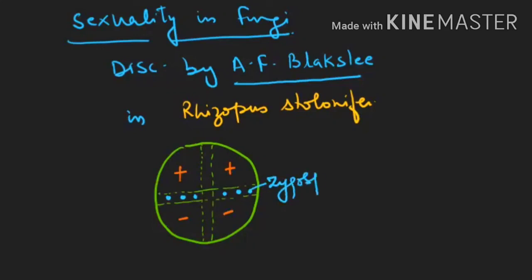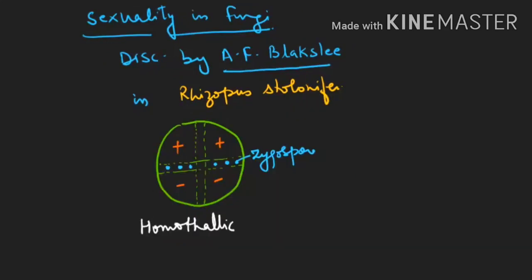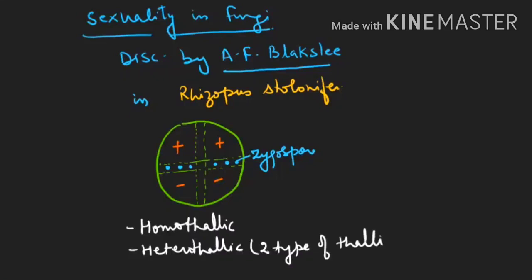By seeing this, he concluded that fungus can have a homothallic condition and also a heterothallic condition. He discovered heterothallic fungus, which means there are two types of thalli, one working as plus and another working as minus. Heterothallic means it is working as unisexual.